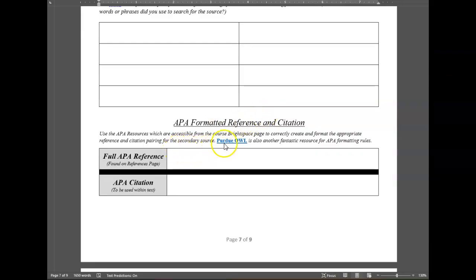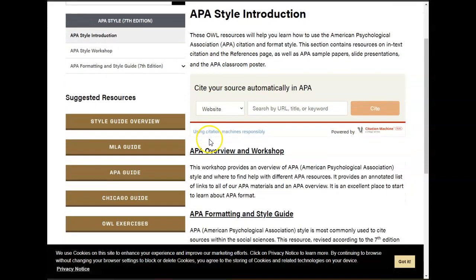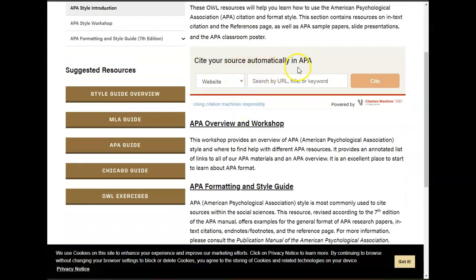If you need help, go to this link here. If you have Microsoft Word, you just hit the Control button or the Shift button, one of the two. Hold on. There we go. Control, and then click on this button. It'll take you to the Purdue OWL page, which is right here, and you can see exactly how to set things up. There's actually an automatic APA citation generator here, which isn't perfect, but it's pretty good to start, okay?